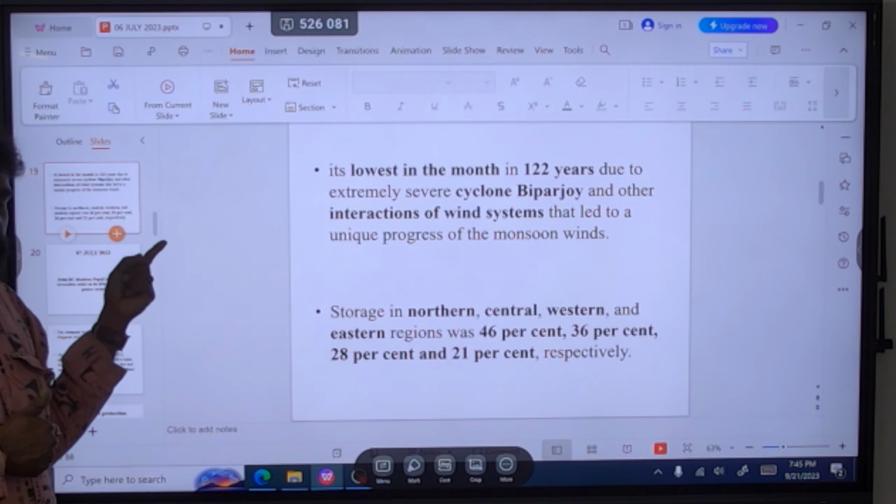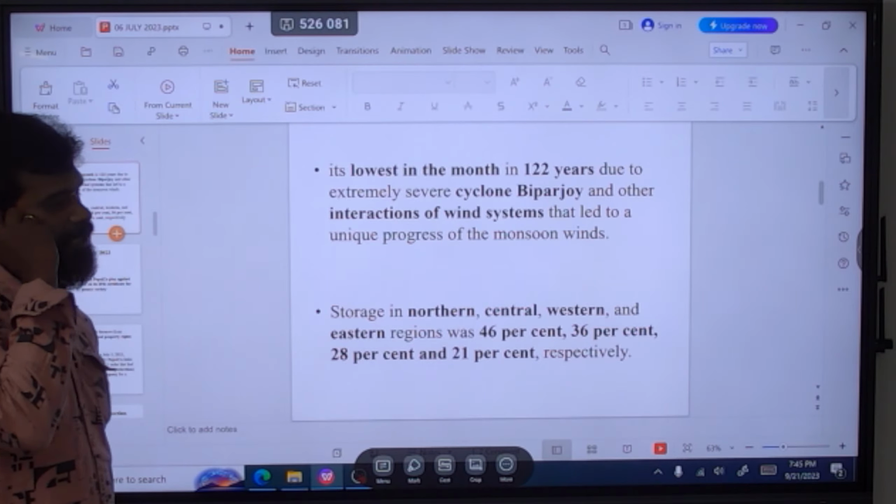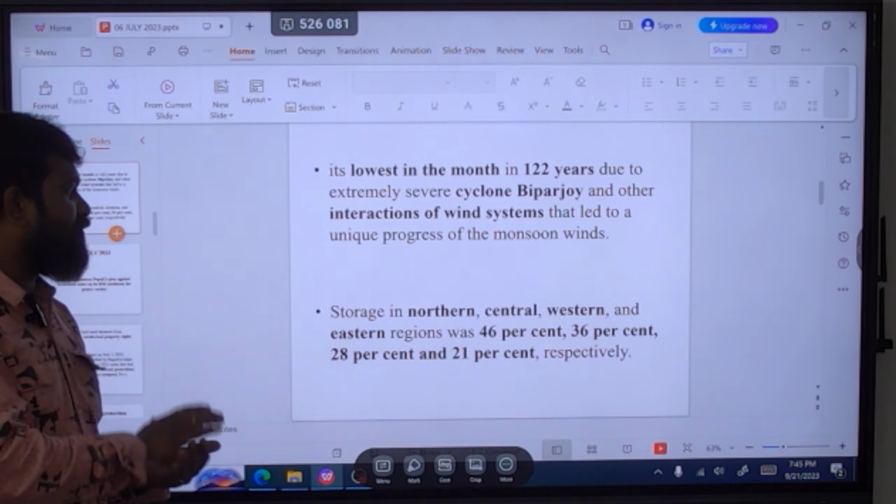But when you come to the southern part of India, it is the lowest for the month in 122 years. That is because there is the cyclone called Biparjoy, and the interaction of the wind system. So that is the reason in South India we don't have that much rainfall.